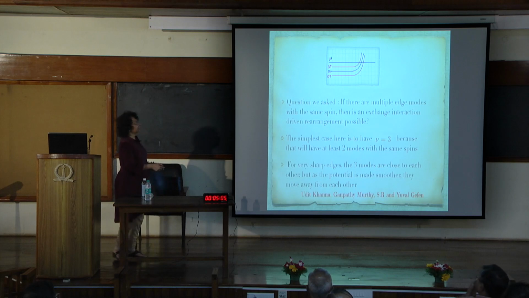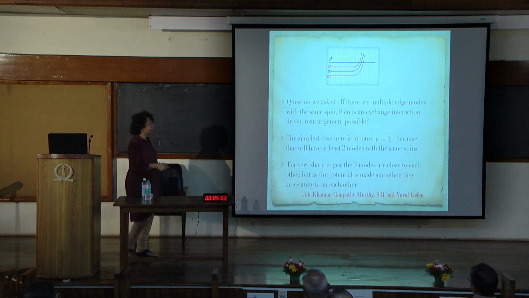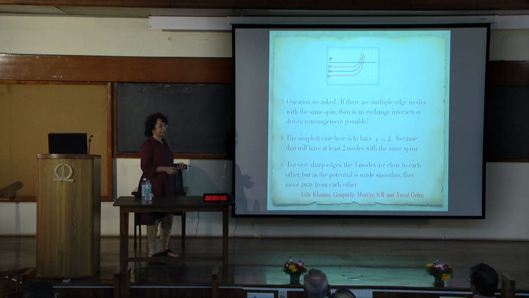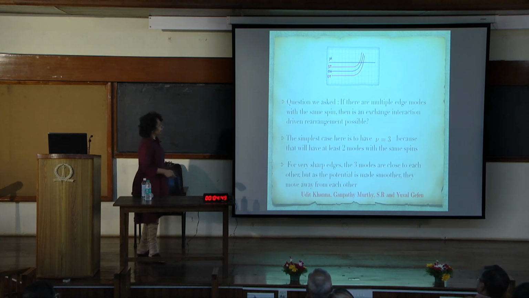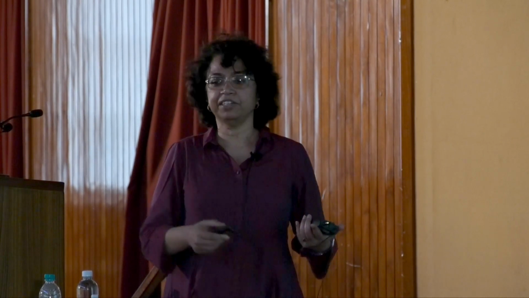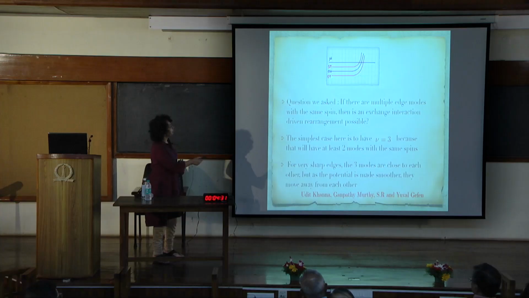The question we asked is, if there are multiple edge modes with the same spin, then is an exchange-driven interaction possible? The simplest case here is ν = 3, because there will be at least two modes with the same spin. For very sharp edges, the 3 modes are very close to each other, but as the edge is made smoother, they can move away from each other. And what you find is that at some point they are far enough away that they can gain energy by having two like spins. Here you see that you have an up spin, a down spin, and an up spin.